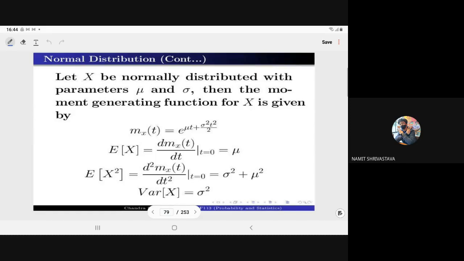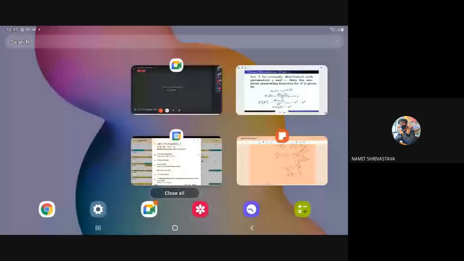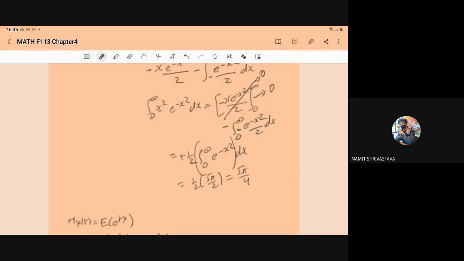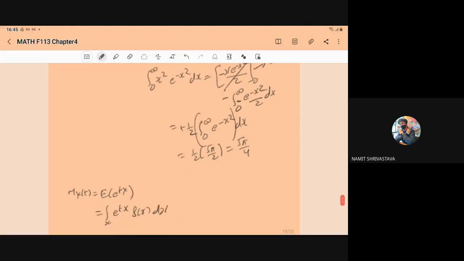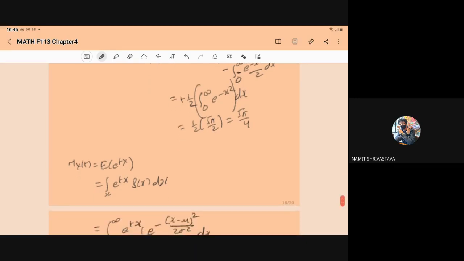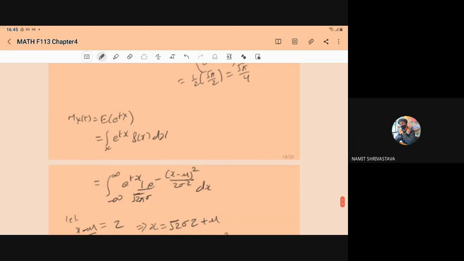So first we have to derive the MGF. MGF is also a kind of expectation. So M_X(t) is the expectation of e to power tx. Since x is a continuous random variable, it will be the integral over x of e to power tx f(x) dx. So for the normal variate, the limit of x is minus infinity to infinity, e to power tx, 1 upon root of 2 pi sigma, e to power minus (x minus mu) whole square upon 2 sigma square, into dx.